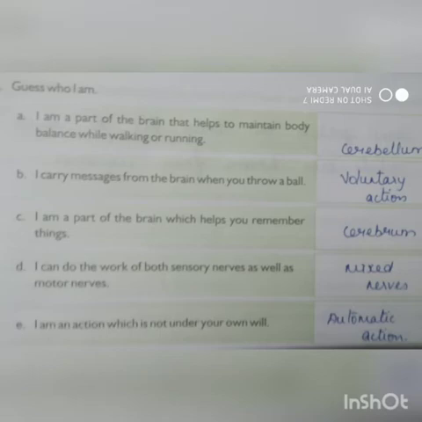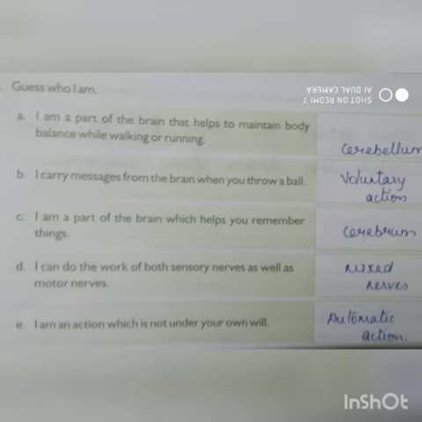I can do work of both motor nerves as well as sensory nerves. That is mixed nerve. I am the action which is not under your will. That is automatic action. Cerebellum, voluntary action, cerebrum, mixed nerves and the automatic action.